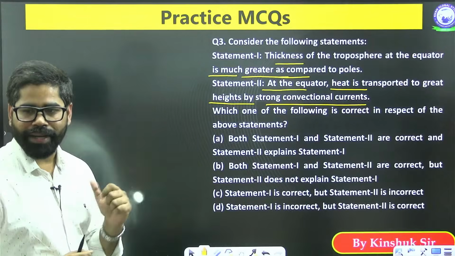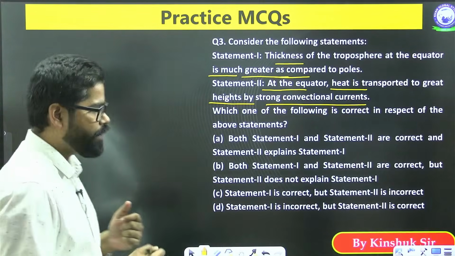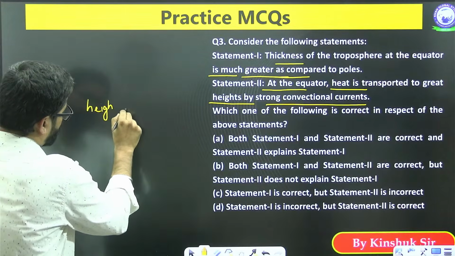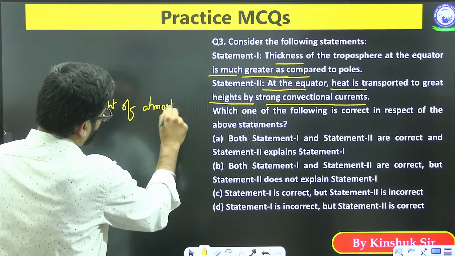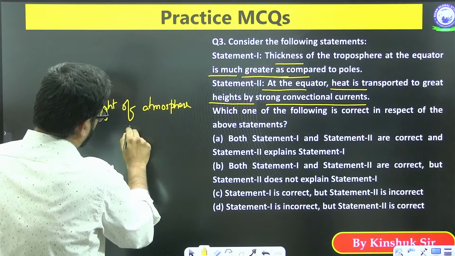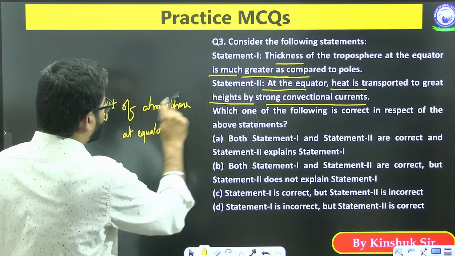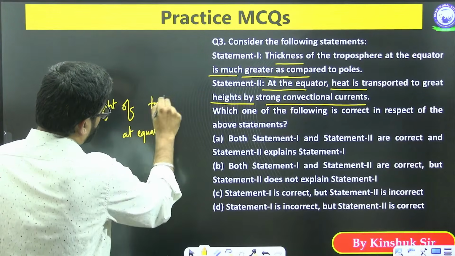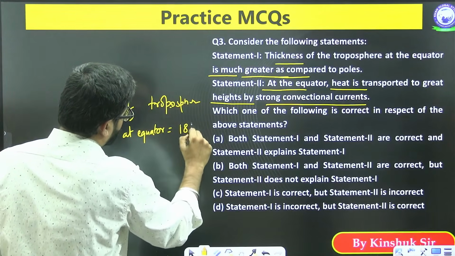Now, this is one basic concept from geography. Just see this one thing. Height of atmosphere at the equator. You will see that the height of the troposphere, not just the atmosphere, is 18 kilometers.